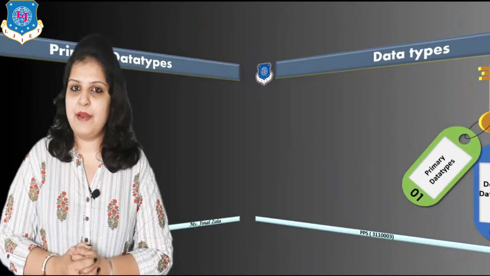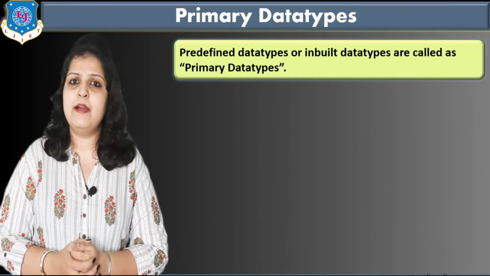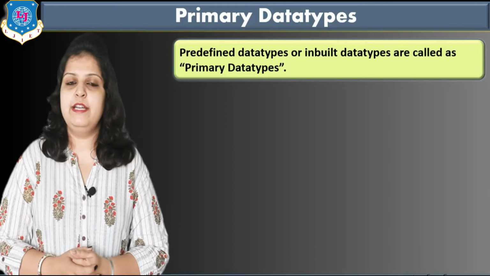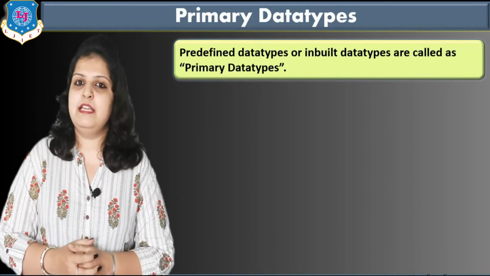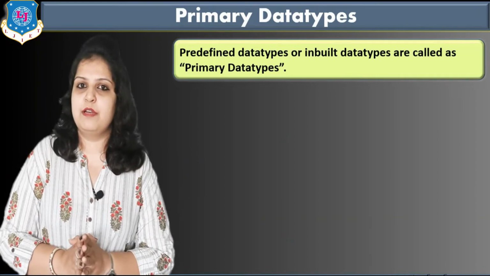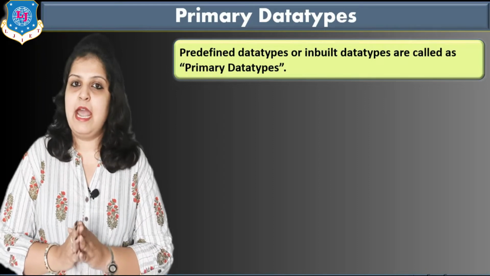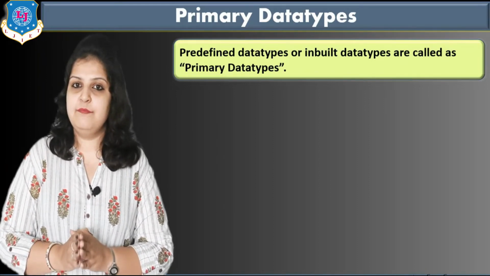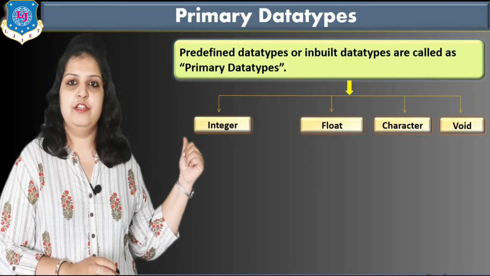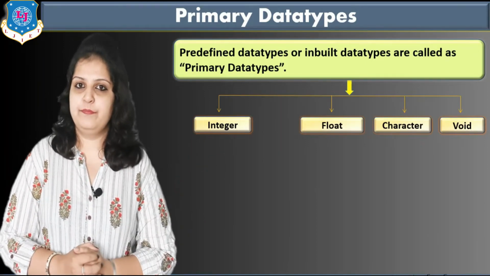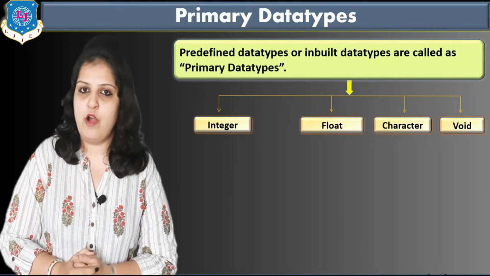The first data type is primary data types. What are primary data types? Predefined or inbuilt data types are called primary data types. It means this data type is already defined in our C programming. The user doesn't need to create this data type, and these primary data types are mainly divided into 4 categories. The first category is integer, then second is float, third is character, and last is void.